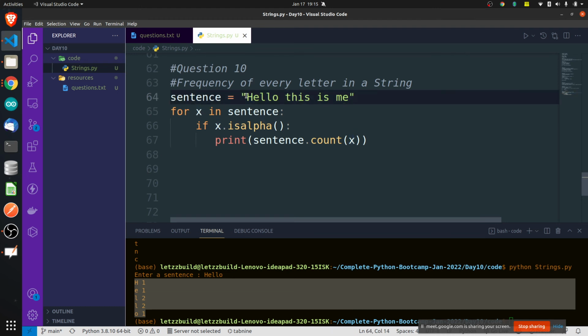First iteration x will be h. Second iteration x will be e. Third iteration x will be l. Fourth iteration x will be l. Fifth iteration x will be l.